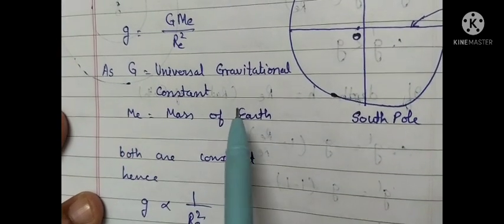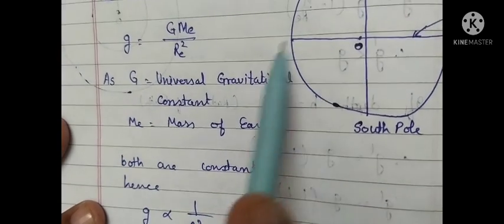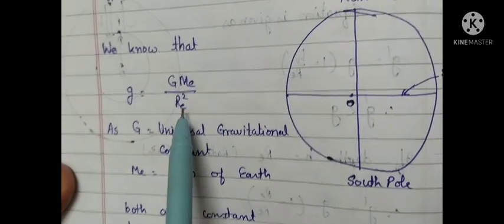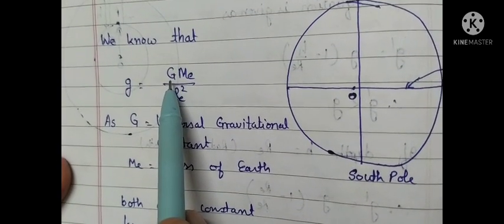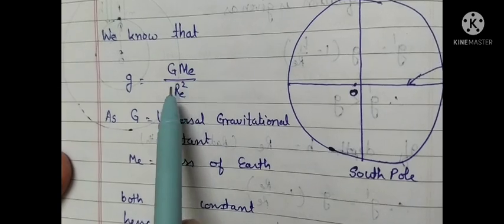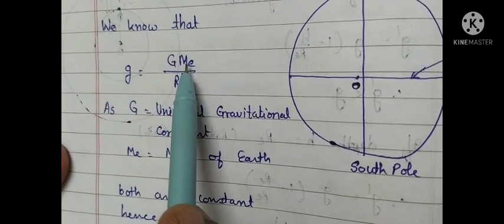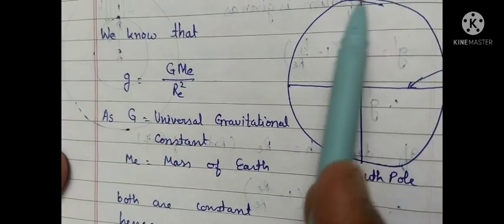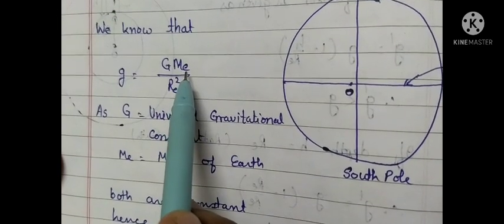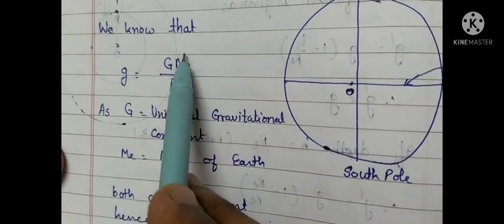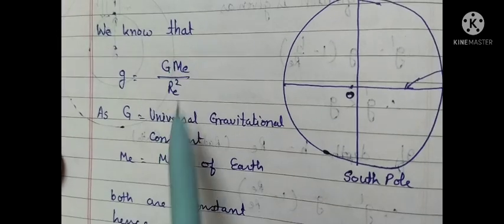For a given planet, let it be earth, G is the universal gravitational constant for all celestial objects in space, and the mass of a planet varies, but regarding earth, the mass of the earth is constant and G is constant. So these two quantities are constant.